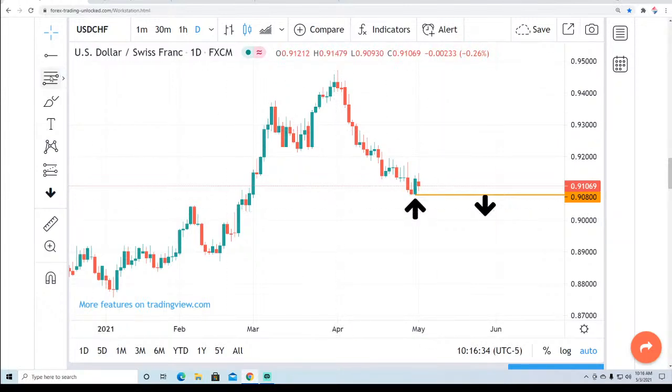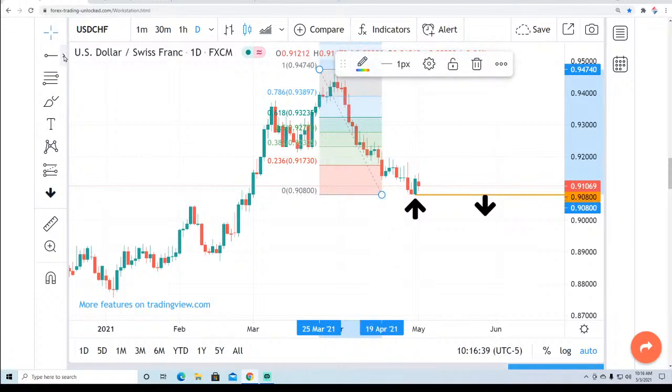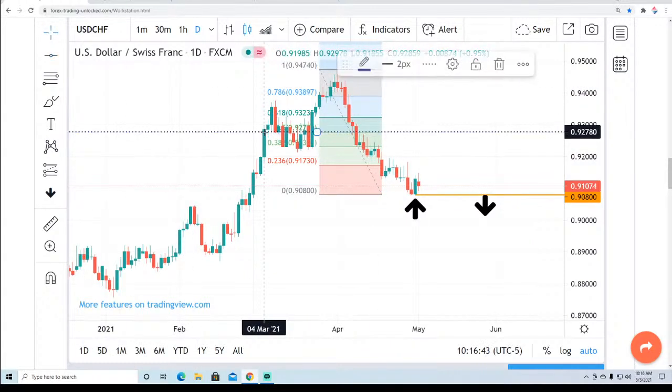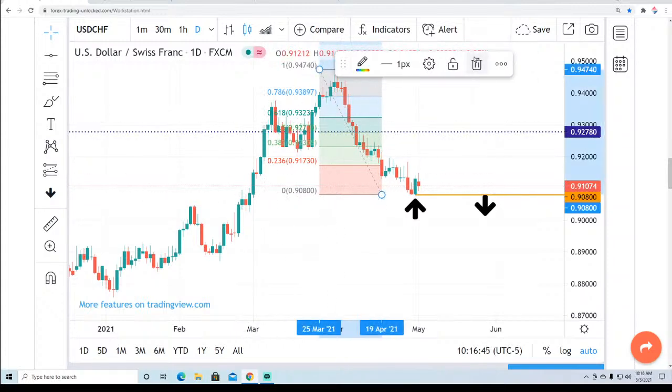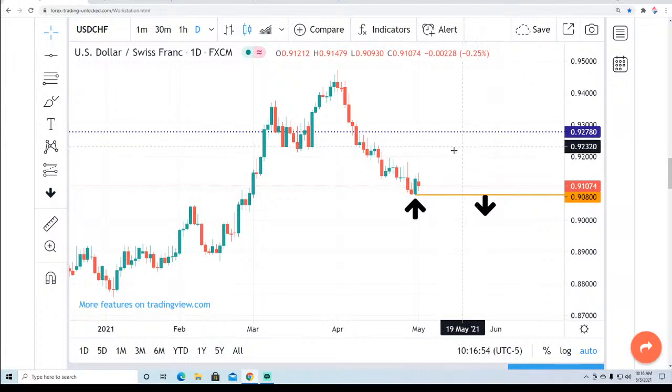Now, as far as an upside target, minimalistically looking, we'll just use a little Fibonacci to give us an arbitrary point, 50% rule. Take this out, make it a little clearer. So if this buy signal is valid, it's likely that we could see a challenge of this 92.78 cents area.